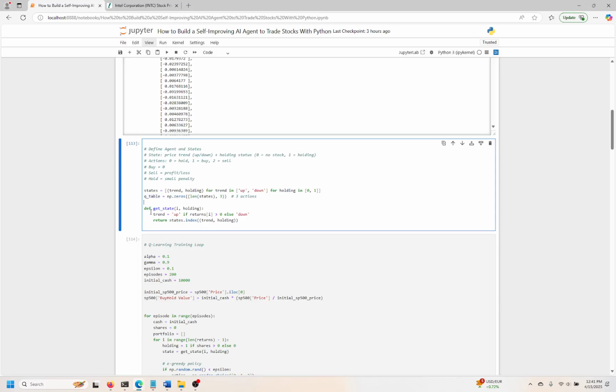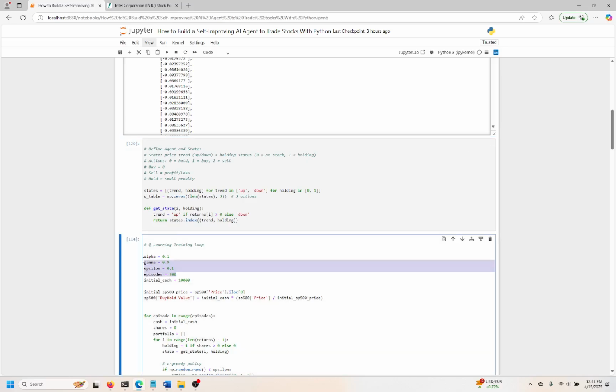Okay, so let me hit Control Enter to refresh this cell, and then we get down to the learning and the trading loop. So we have alpha, gamma, epsilon, episodes, and the initial cash is going to be 10,000. These are Greek, so you don't have to worry about this too much. Just alpha is how much the stock is up relative to, I'm sorry, no, alpha. Yeah, alpha. I got confused for a sec.